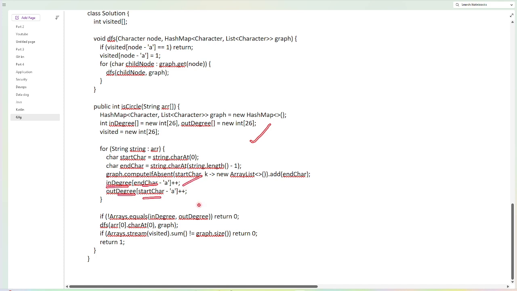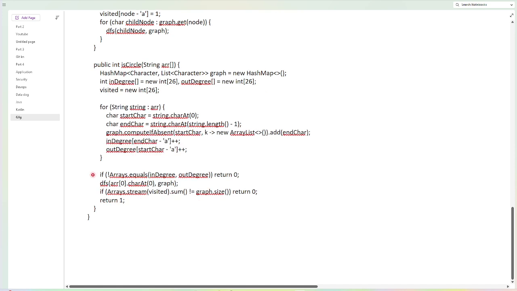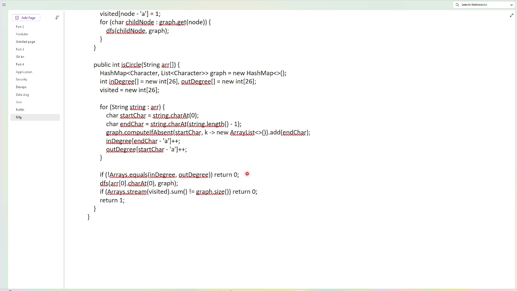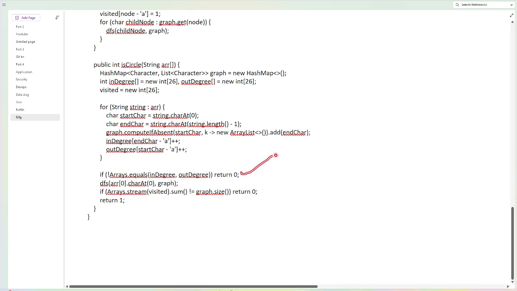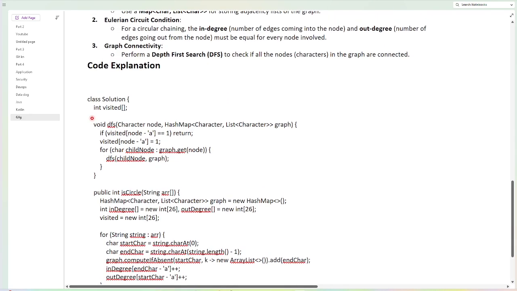We have to increment the counter, and after that we check whether the in-degree and out-degree are equal. If they are not equal, there is an inconsistency and it doesn't follow the Eulerian circuit condition, so we can simply return zero, which is not eligible for circular patterns. Then we have to check the strongly connected component using a traversal technique, DFS, traversing from the starting node using this graph. It will go to the DFS method.